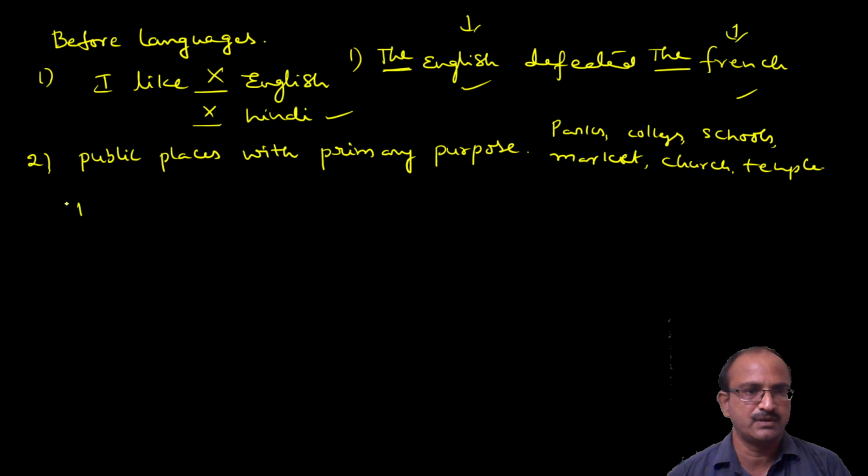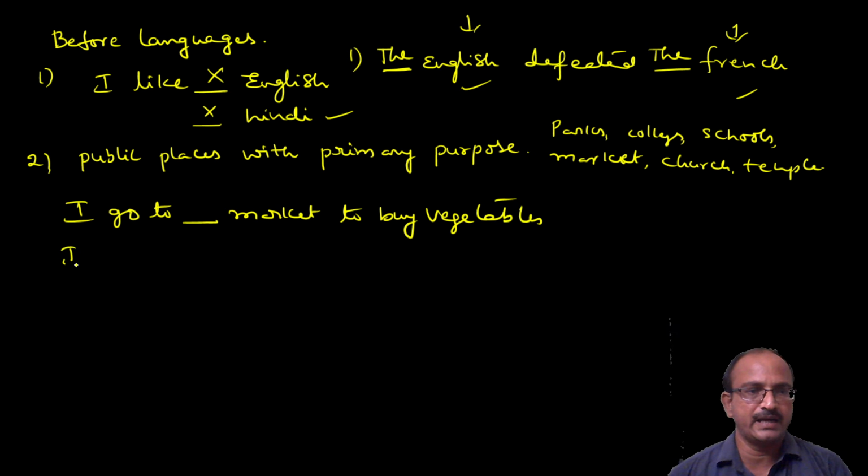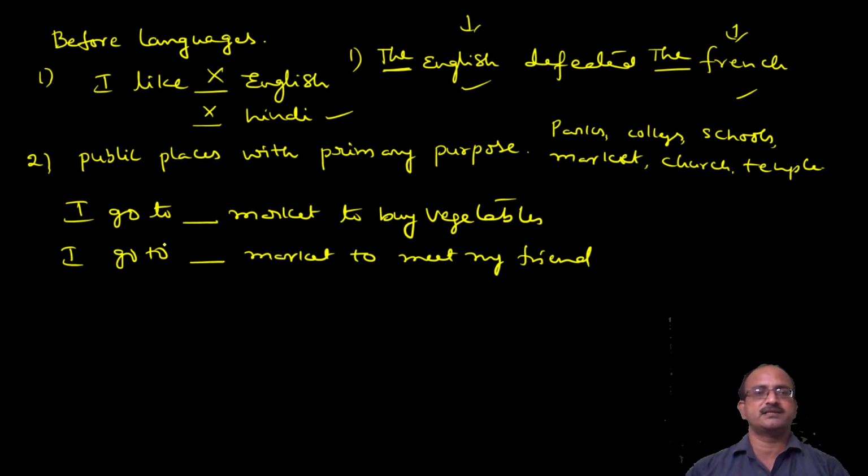For example, I go to market to buy vegetables. Okay. I go to the market to meet my friend. So look at these two sentences.